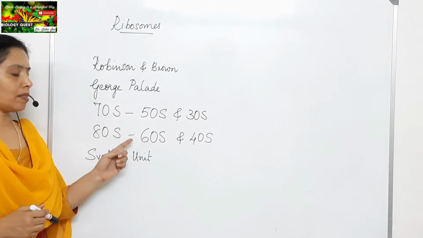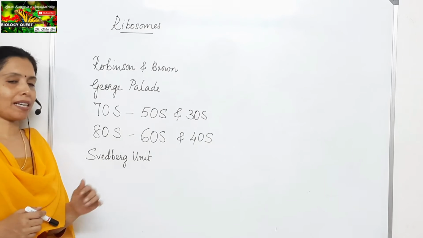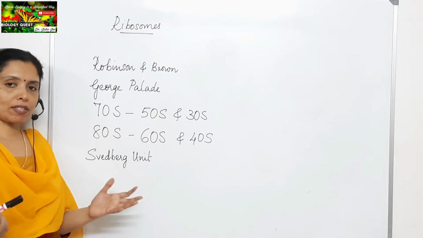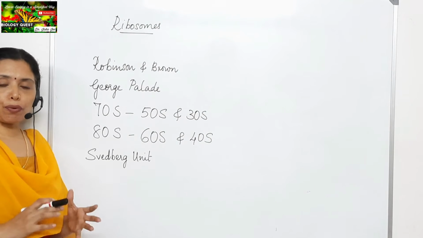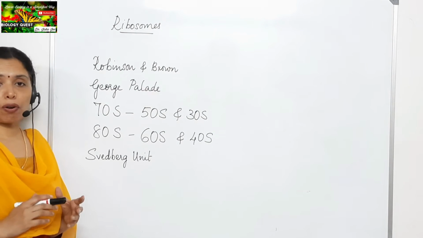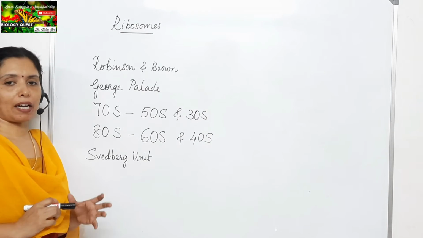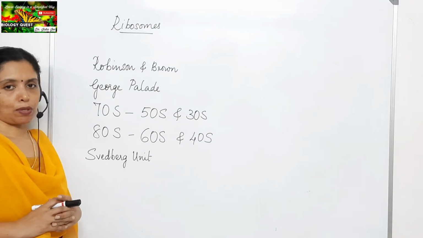So we have discussed that each ribosome, whether it is the 70S or the 80S, will have a larger subunit and a smaller subunit, and the two subunits of a ribosome are joined together by magnesium ions.